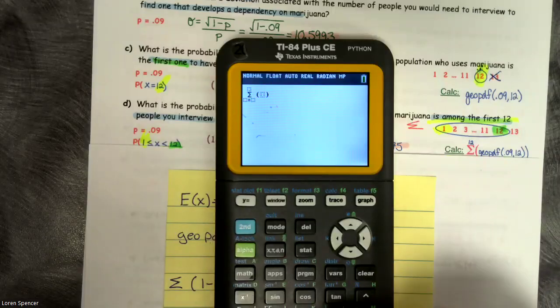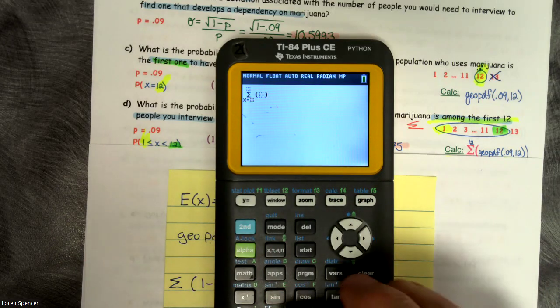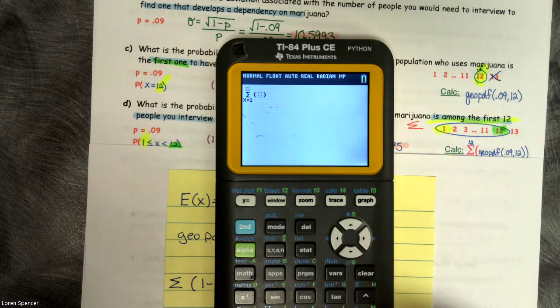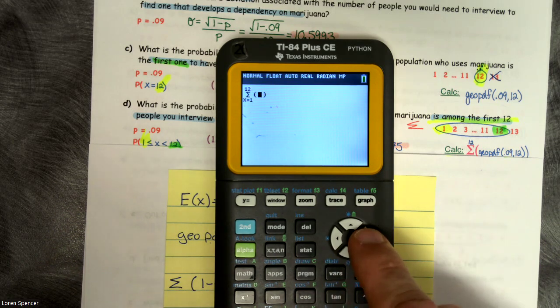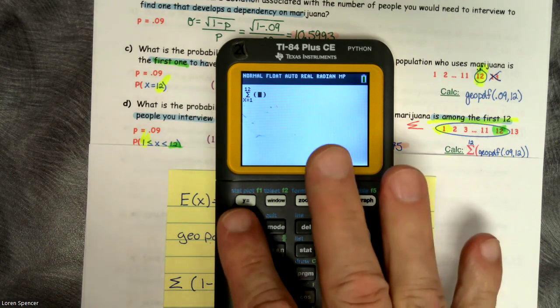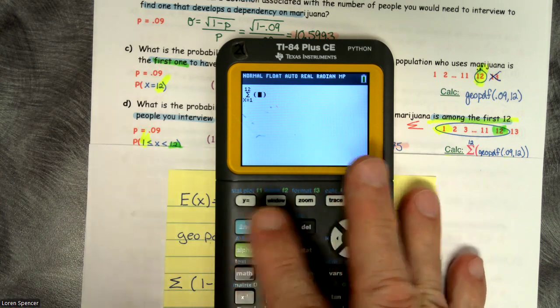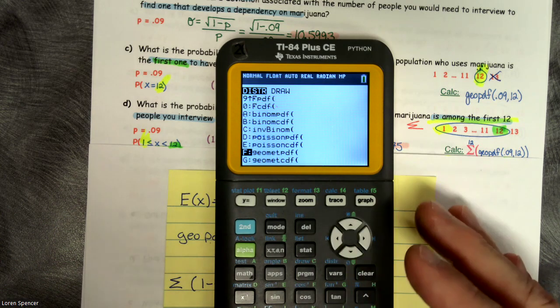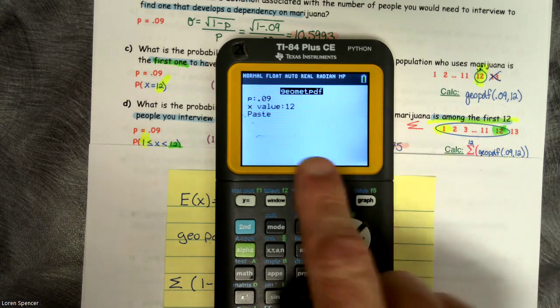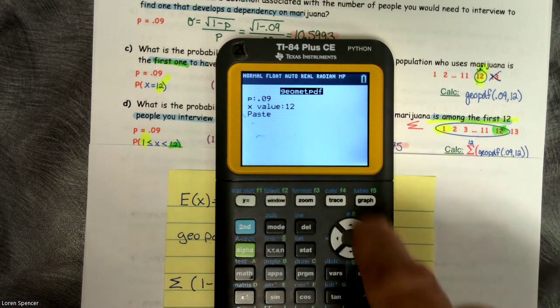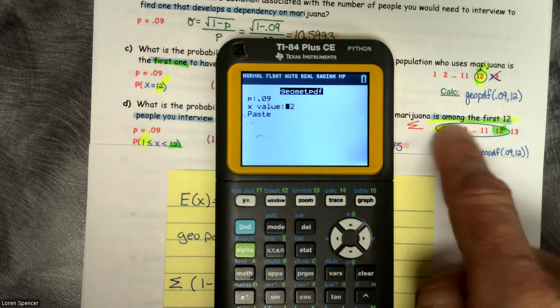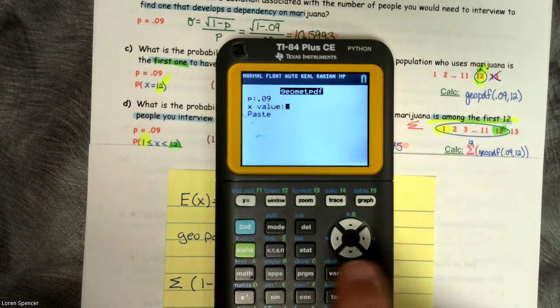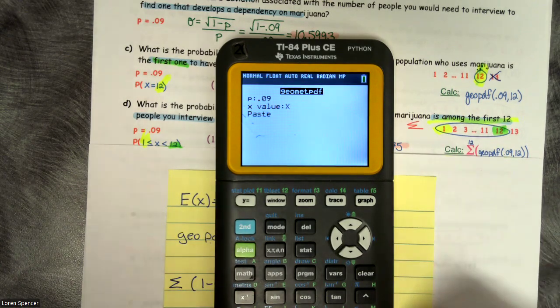Love it when I make a mistake like that. X, I know it inspires confidence in the students. 12. All right. Now we're going to do just a second VARS geometric PDF. So second VARS, GeoPDF, probability 0.09. And for our X value, whenever we have multiple values, we don't have a number here. We always use X because it has to be any one of those numbers.